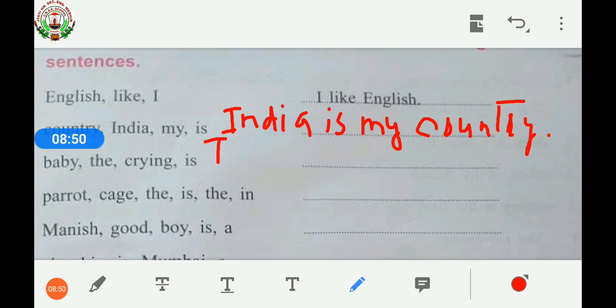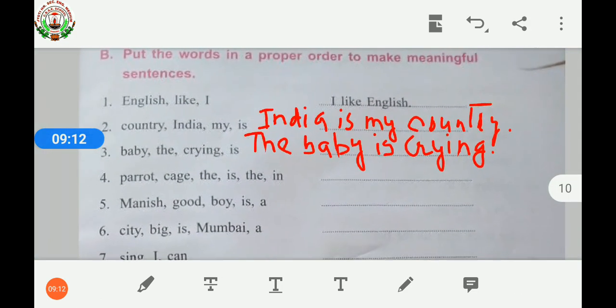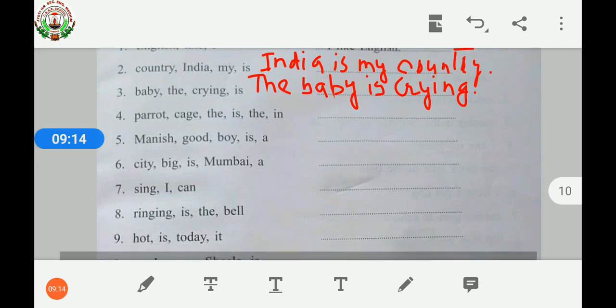The baby is crying. After writing the sentence, let's put a full stop here. Then it will become a complete sentence. So, children, likewise, you have to do the other questions. The baby is crying. Then, fourth one, parrot cage, the is the in.